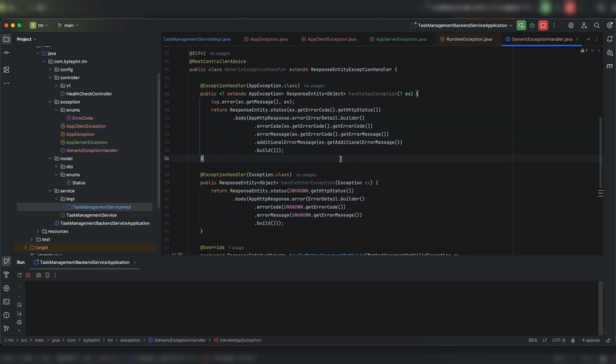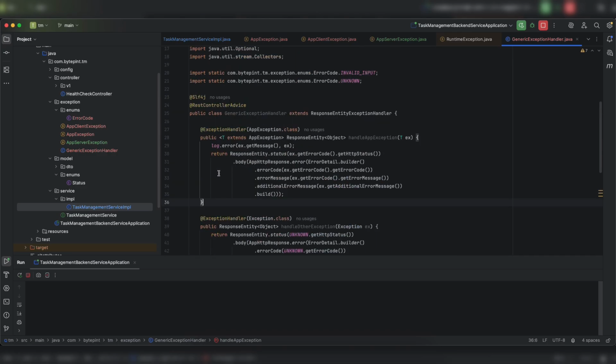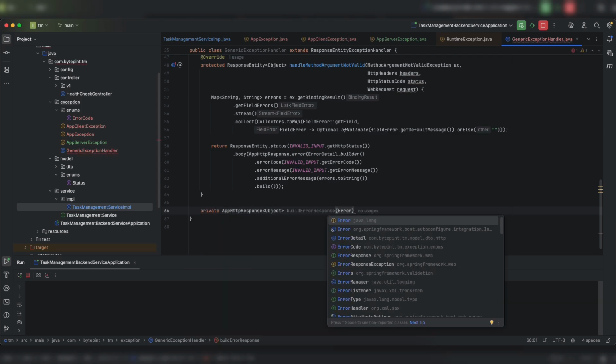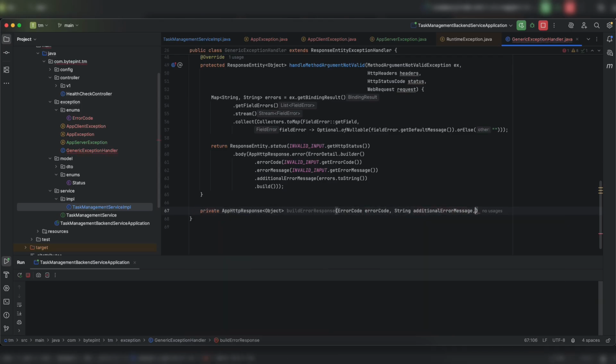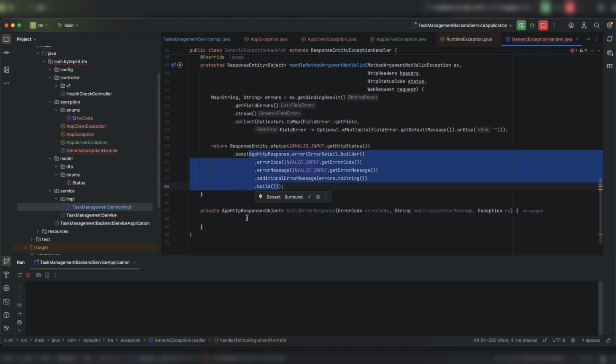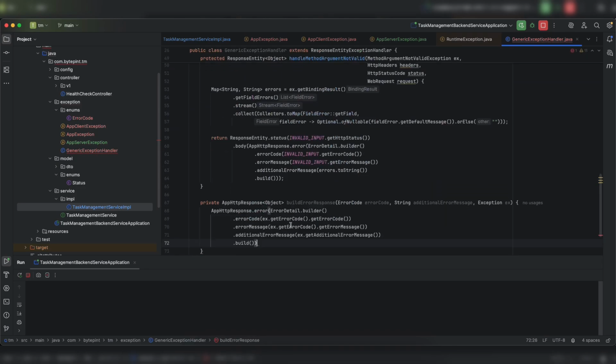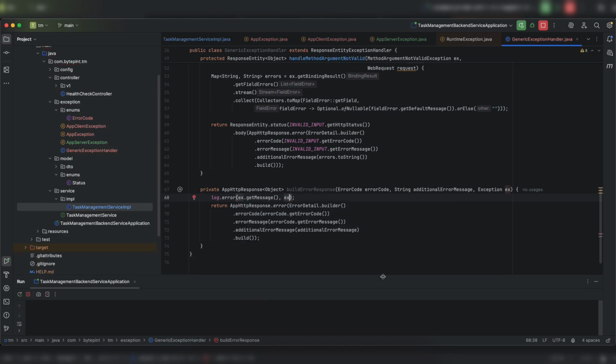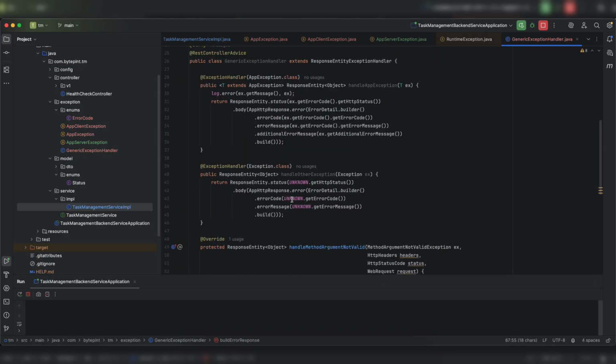Let me create a method quickly. Okay. So my generic method is ready, buildErrorResponse, and let me use this method everywhere.